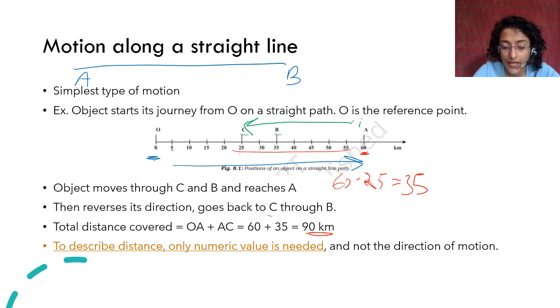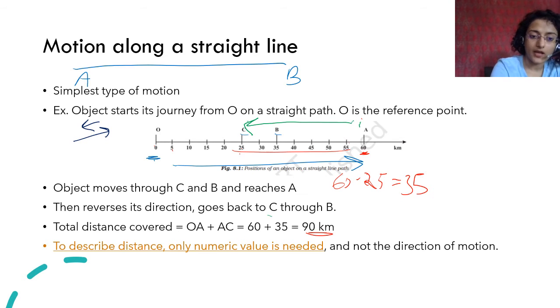To describe distance, only the numeric value is needed and not the direction. Here it reversed the direction, right? It moved in this direction first and then it came back. But we are not talking about the direction in this case. We are only talking about the total distance covered. So it goes from here to here, and this total distance is covered. Only the numeric value is needed: 60 plus 35.